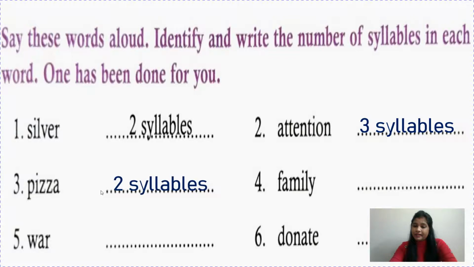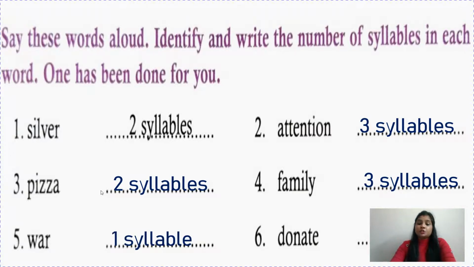So when you break it, how many syllables will you get? Fam-i-ly. Okay, I is there. So here 3 syllables. War. It is a single syllable. Anyone can tell. 1 syllable is here. Now 6th one is donate. So donate. 2 syllables are here.